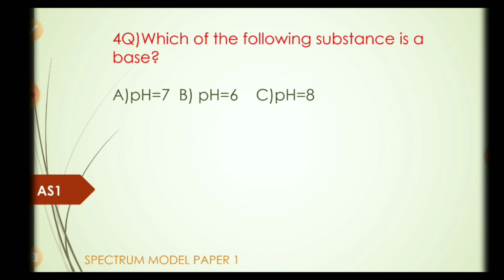Fourth question. Which of the following substances is a base? Options A. pH is equal to 7, B. pH equal to 6, C. pH is equal to 8. Answer is C. pH is equal to 8.